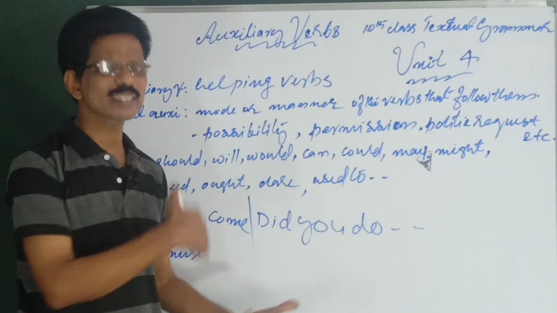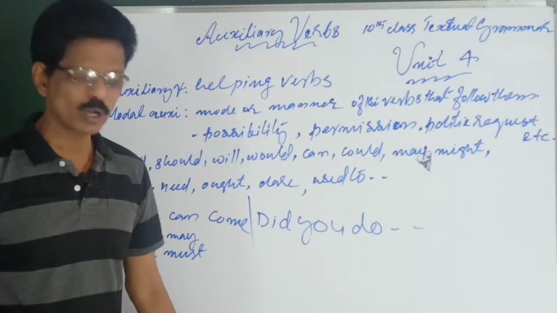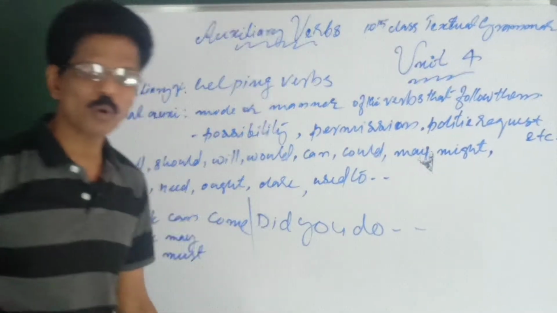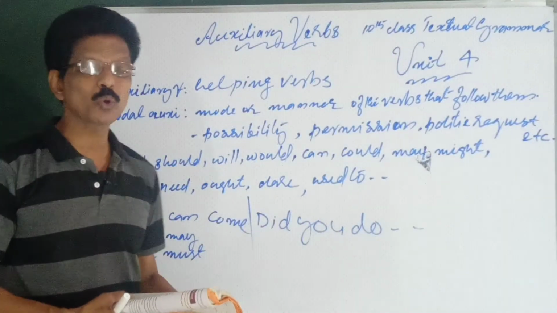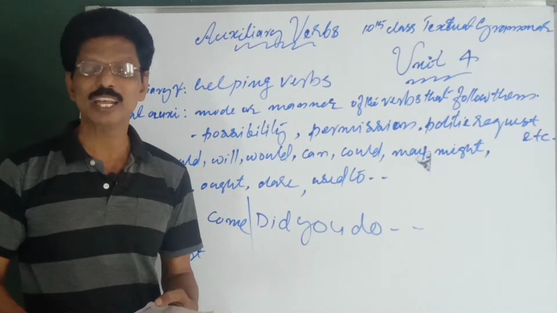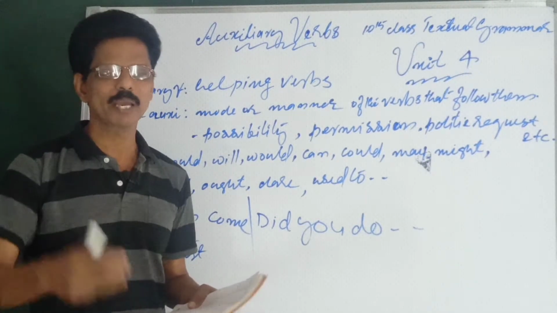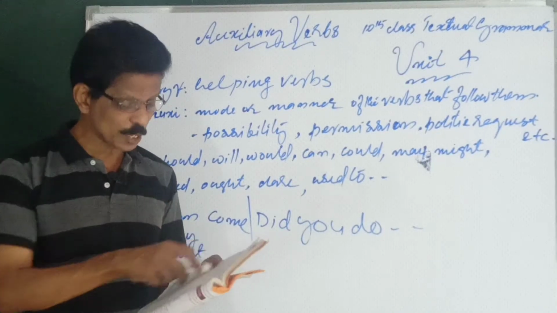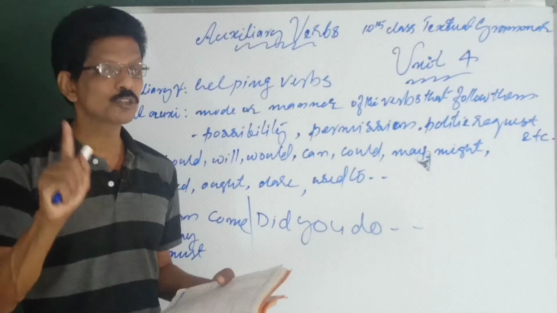So many uses are there. See, in your textbook, it is given there in detail. Some uses only are given, more uses are there. For example, all these things are used for making questions, auxiliary questions. You know, questions are two types, auxiliary questions and question word questions. These auxiliaries are used primarily to make questions.